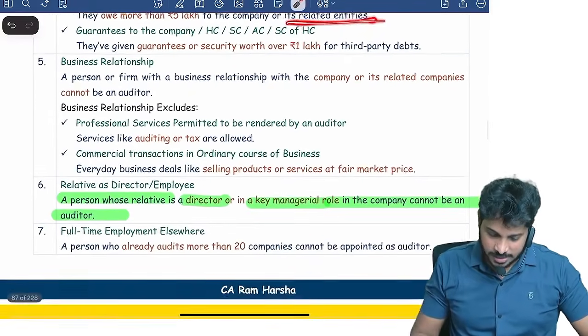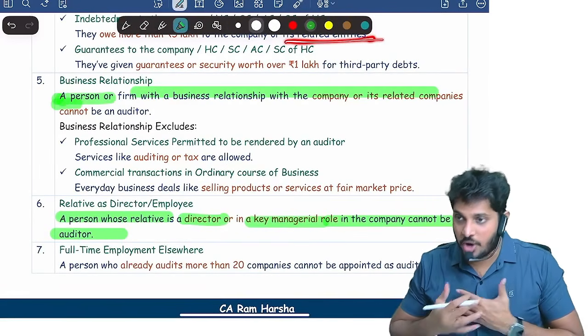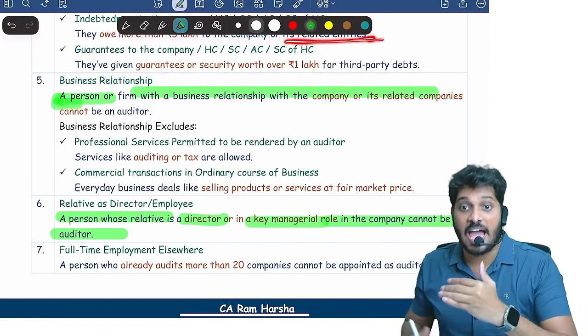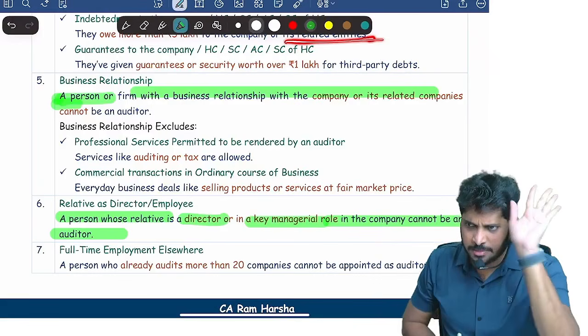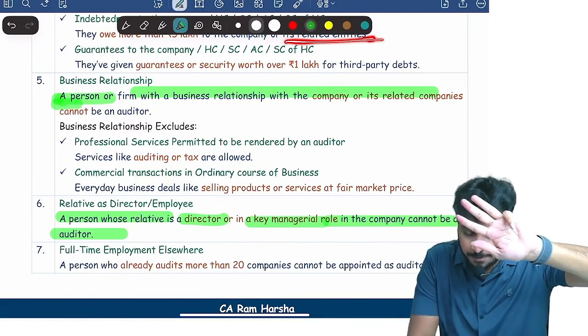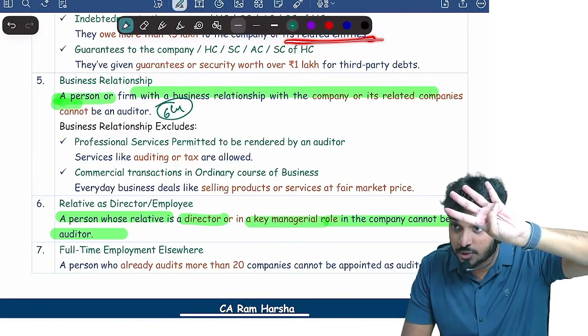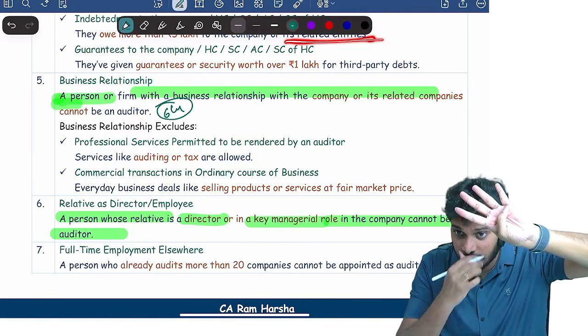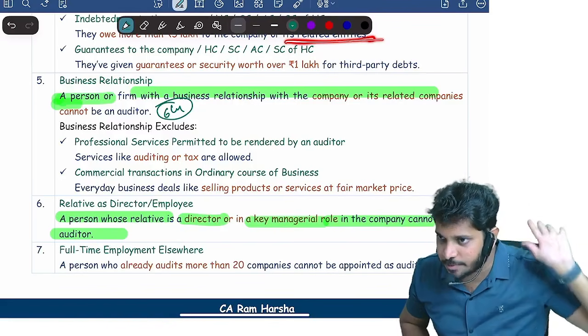Clear? Then next one, a person who has a business relationship. If an auditor or his firm has a business relationship with that company or related companies. Related means what? Holding, subsidiary, associate, subsidiary of its associate company. Here there is a 6th company which is also covered: subsidiary of its associate company. If you remember, you write it. Else, writing these 5 companies is sufficient.